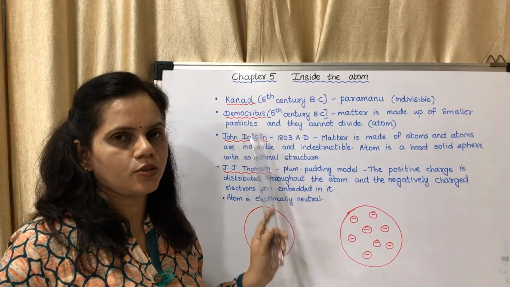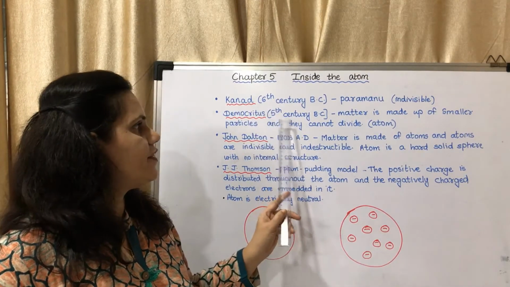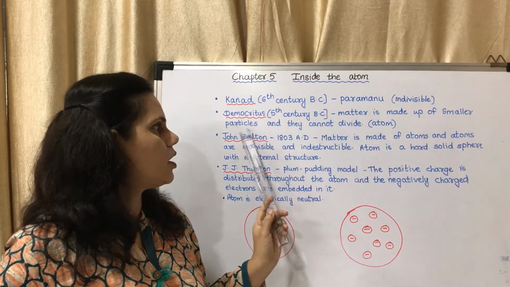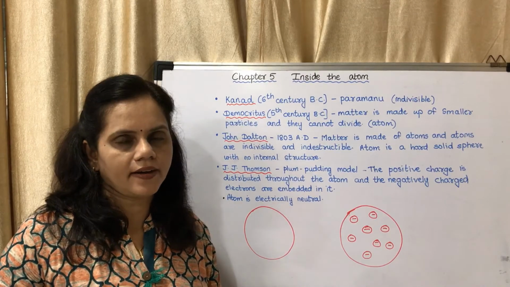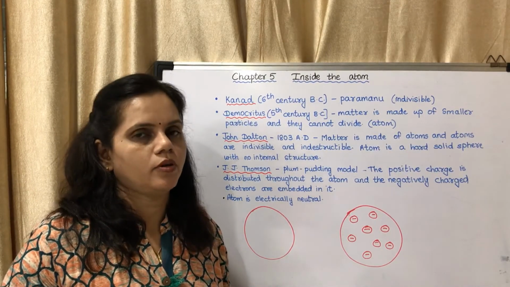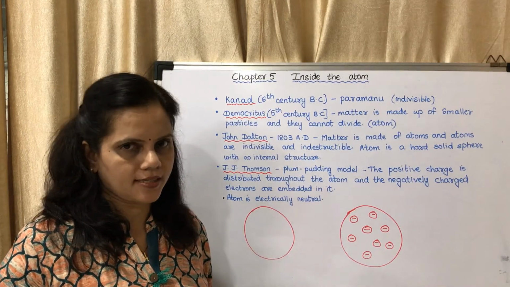This was put forward by Kanad. The next scientist was Democritus in 5th century BC. He told that matter is made up of smaller particles and they cannot be divided. He put forward the term atom. The name atom was given by Democritus.